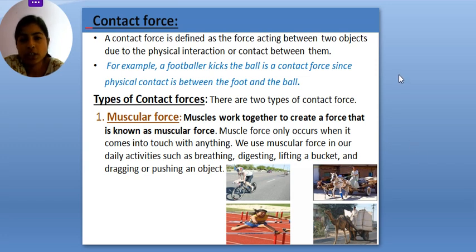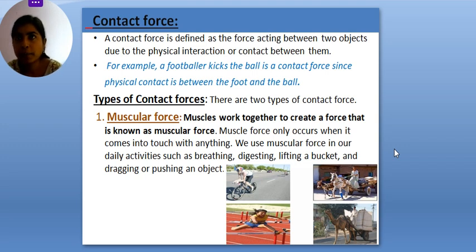So as we discussed earlier, contact force acts between two objects due to physical interaction or contact between them. So there is physical interaction between the two objects in contact force, right? Types of contact force: muscular force. Suppose I want to lift a book. Can I lift a book without touching it? No, I can't, right?